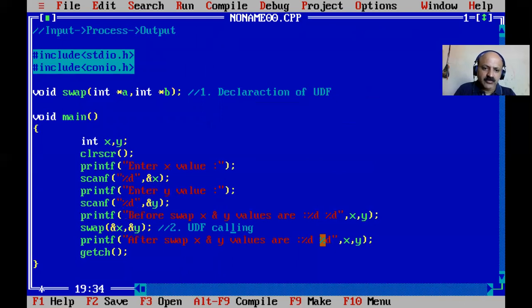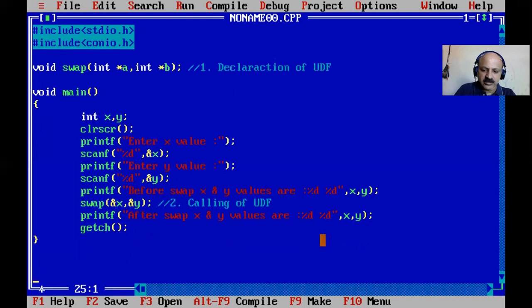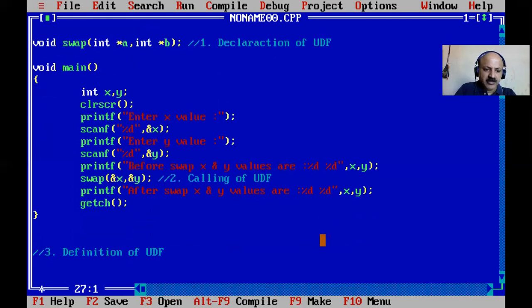Yes, that type we have to write. So one, yes, calling of UDF, user defined, and after that the definition, the third part. So here I write the definition of UDF, yes, and here I write the same header part, same swap. First swap, and two variables, asterisk a, because it is a pointer, and asterisk b.